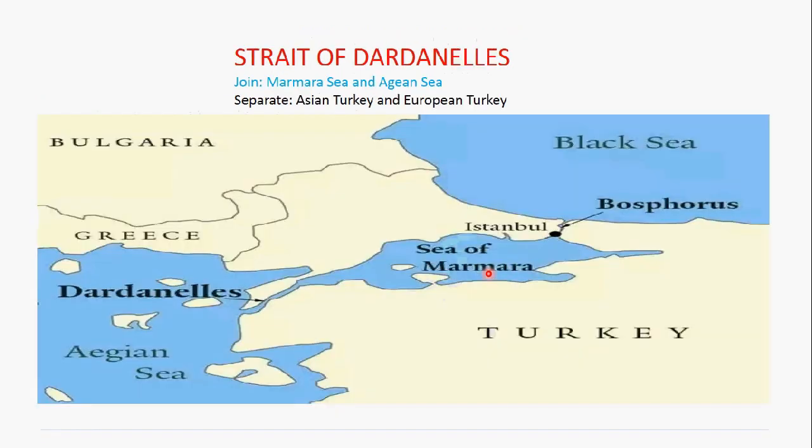Another strait is Strait of Dardanelles. Strait of Dardanelles joins Sea of Marmara and Aegean Sea. Here we see this is Dardanelles and Sea of Marmara, and other side is Aegean Sea. So Sea of Marmara and Aegean Sea are joined by a small strait known as Dardanelles. It also separates Asian Turkey and European Turkey.